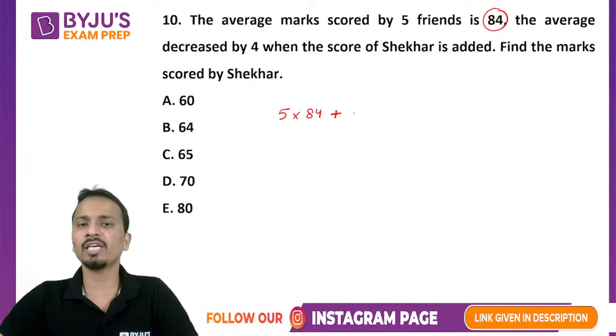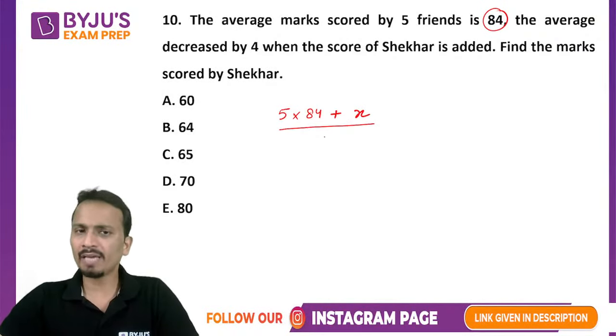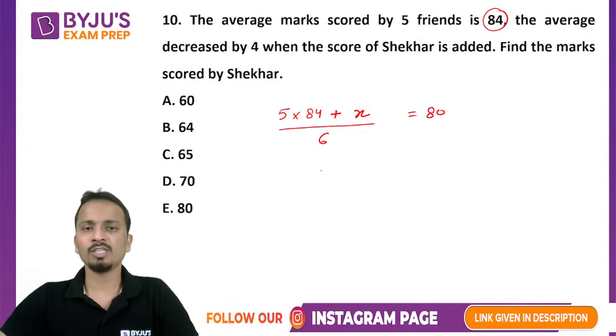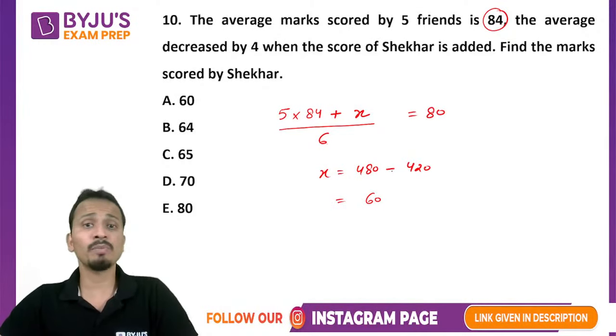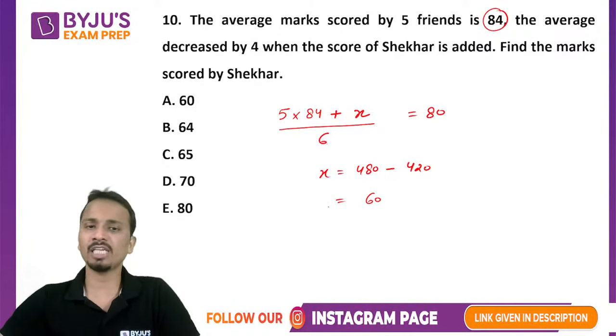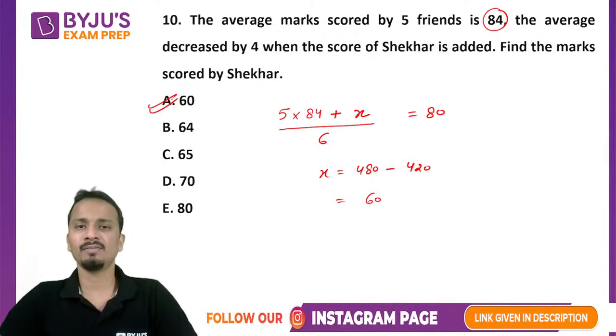So इसमें अगर Shekhar का score, let's say X is also added, number of people now became 6. So the average became 80. All right. So the value of X will be 6 into 80, 480. So 480 minus 420, and that is equal to 60. So question में पूछा क्या है? Find the marks scored by Shekhar. We had to find the value of X. So the correct answer is option A.